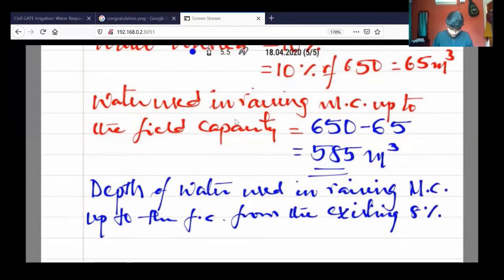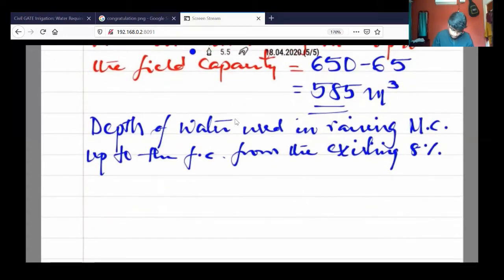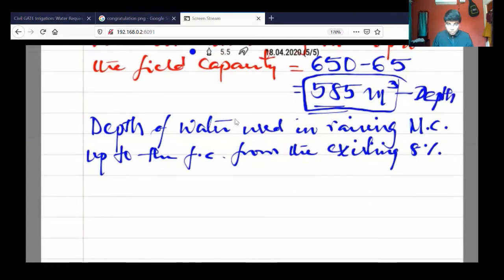So now we have to calculate this 585 meter cube in terms of depth. So how much depth of moisture was given, so that this much volume is given to the soil, and how much depth of moisture is increased in the soil.